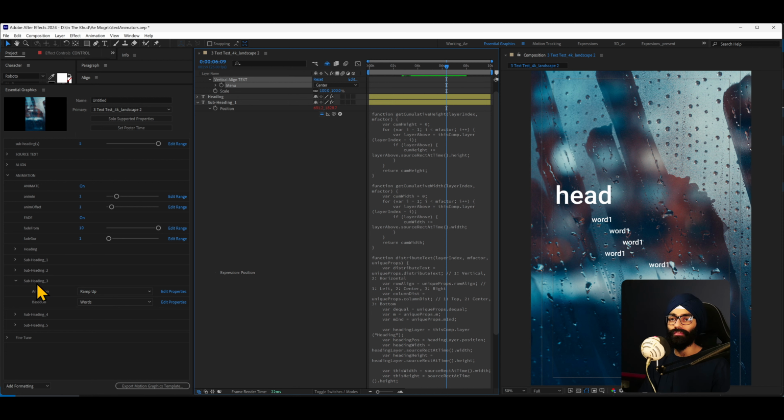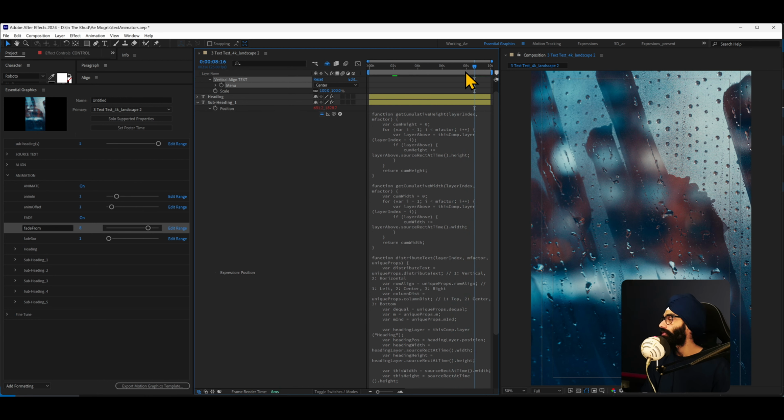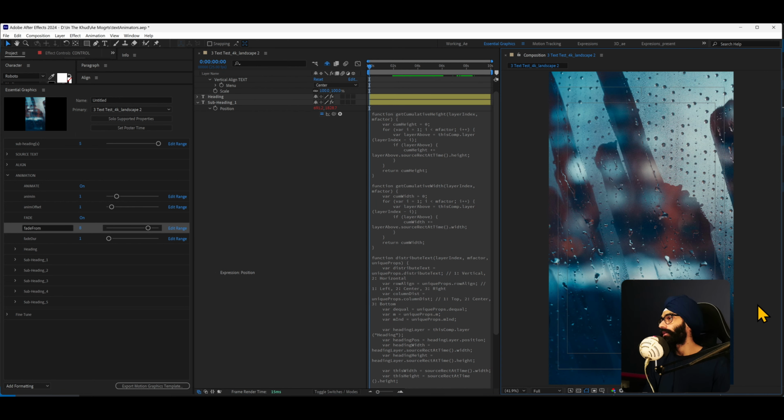There is also a fade out button, so if I was to go somewhere, have I removed it? Yeah, fade out is at the top here. So fade out is on, fade out from 10 seconds. Let's say I want to fade all of this out from 8 seconds. You can come in here, say 8, fade out duration of 1. From 8 seconds, everything will just fade out. So there is a ton of functionality packed into this Mogrt, which is kind of insane.